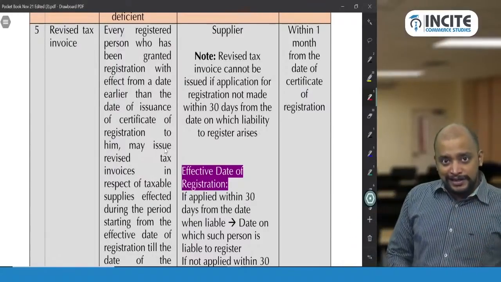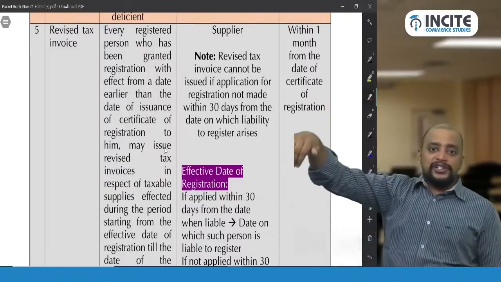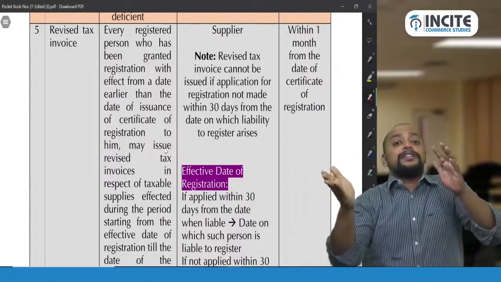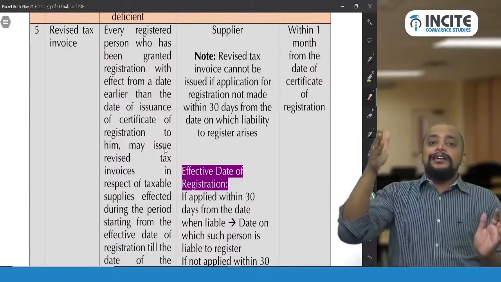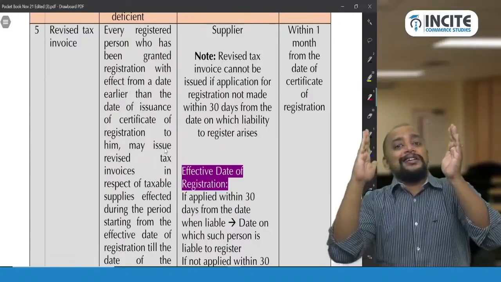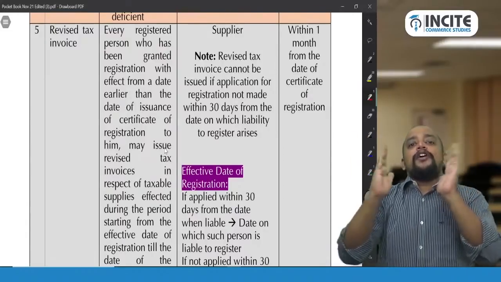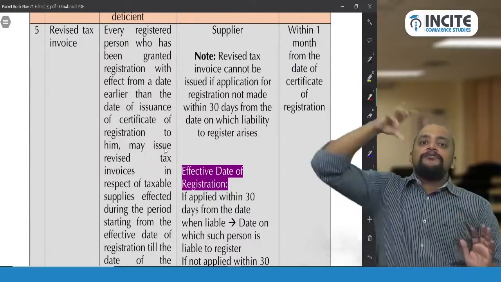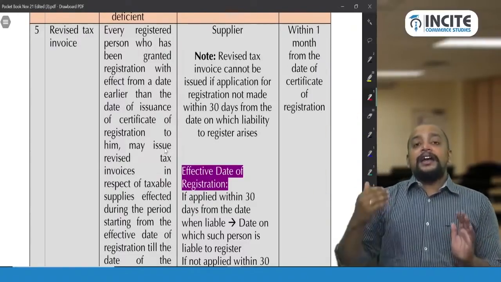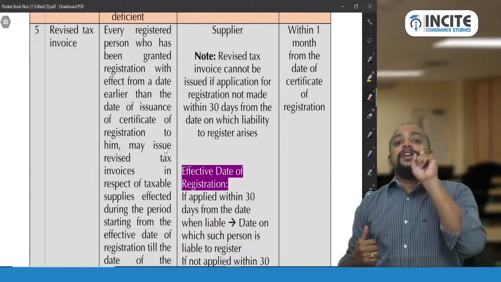So due to that reason, after they get the registration certificate, they will be giving a revised tax invoice for the supplies which is made before the registration, that is between the date they are liable to get registered and they actually got registered. For that period, whatever is the supplies, for that supplies they will be giving a revised tax invoice, and that revised tax invoice to be given within 1 month.